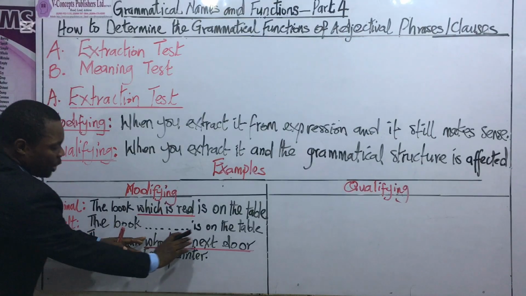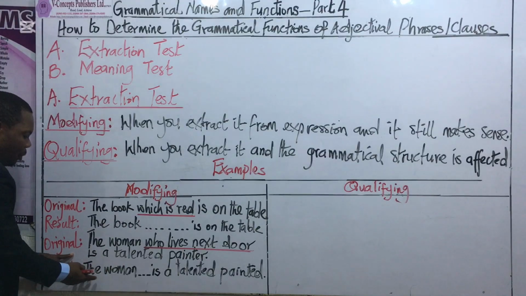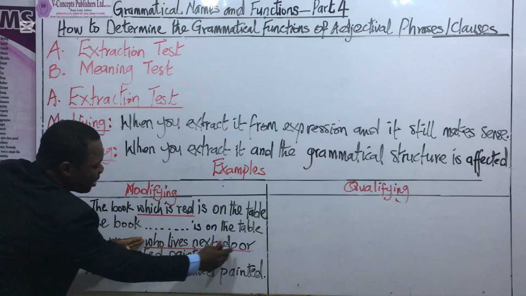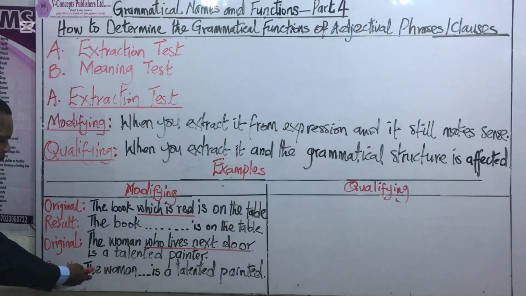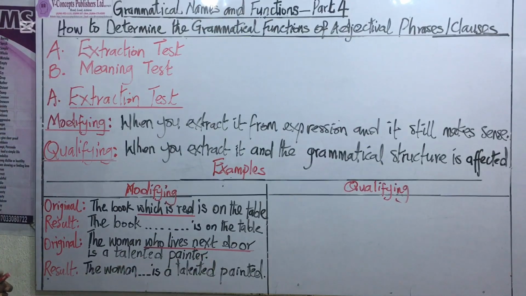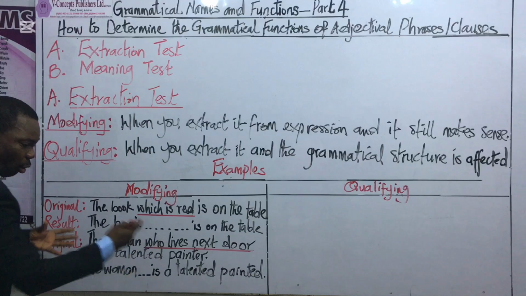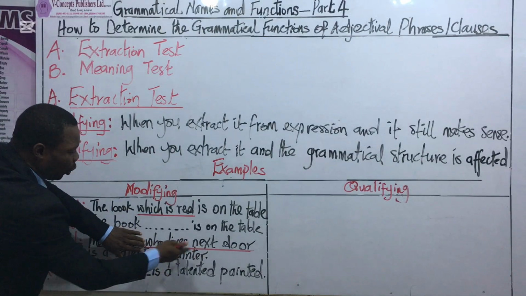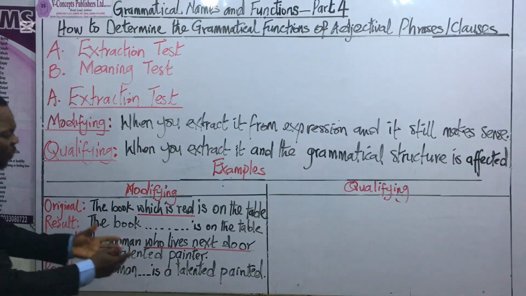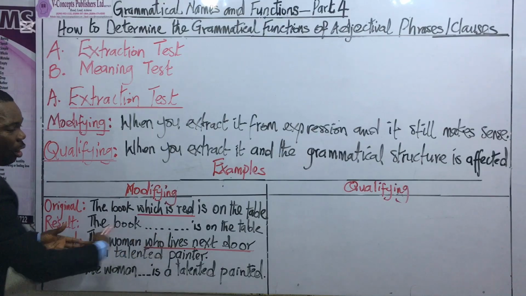To do that, we're going to extract it just like we did to the previous one. Now, here is the result. When we extract the adjectival clause from the previous sentence, what we are going to get is: the woman is a talented painter. Perfect. This is a grammatically stable expression. It is grammatically complete and sensible. Therefore, it implies this clause, who lives next door, is performing the function of modifying the noun, the woman, which is the subject of the sentence, or the noun that it comes after.